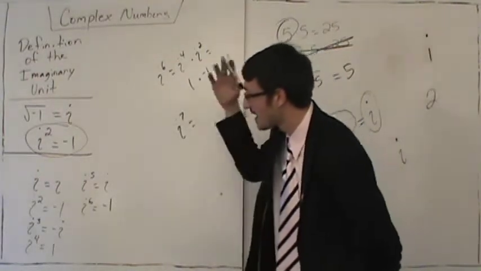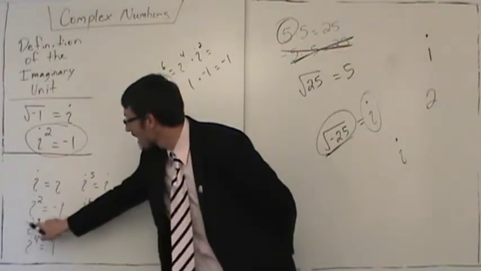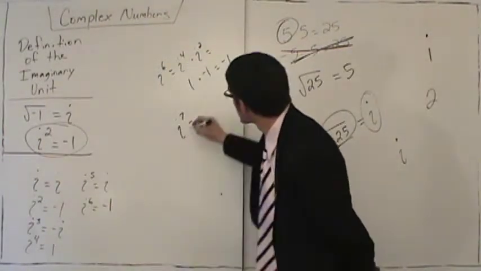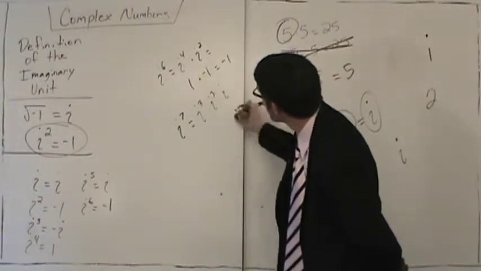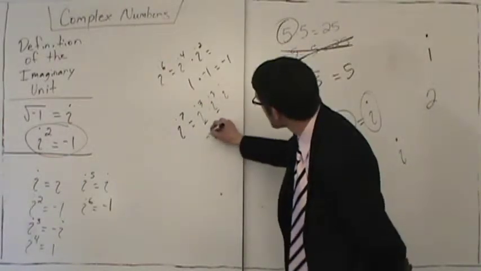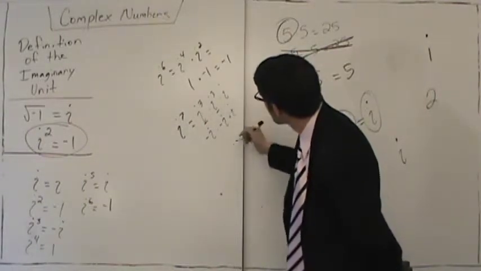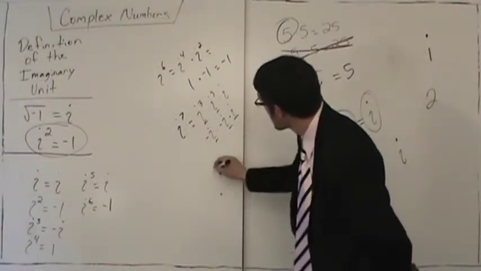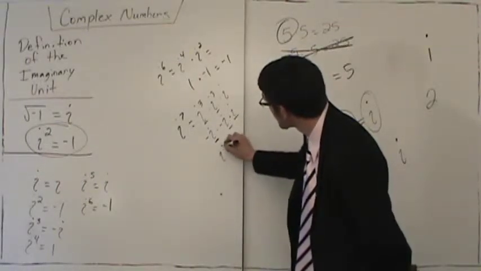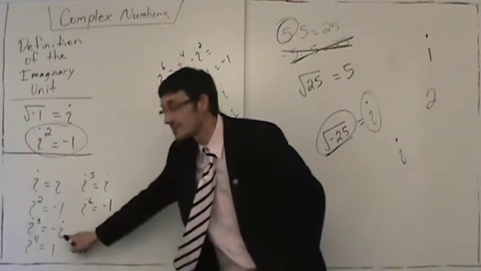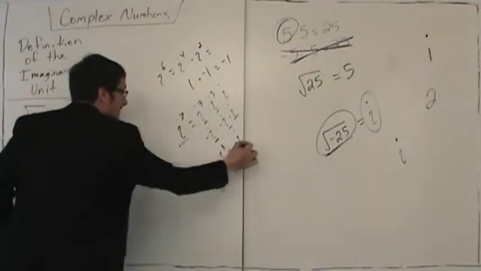How about 3 of them? How about we do i to the third, and i to the seventh. So i to the seventh is i to the third times i to the third times i, which is negative i times negative i times another i. This gives negative 1 times negative 1 is positive 1. We get positive i to the third, and i to the third is defined to be negative i. So we see that i to the seventh is negative i.